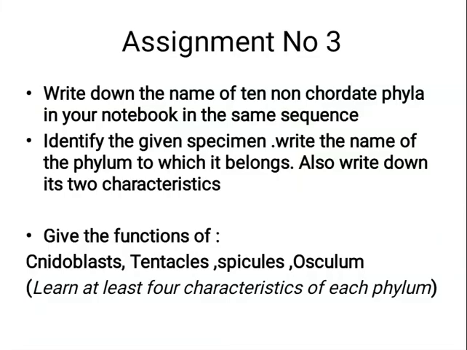Children, after learning these phyla, you will write down their characteristics and also attempt the assignment given. What you have to ideally do is, when you watch this PPT or video, as soon as this slide appears, take a screenshot. So it gets automatically saved in your gallery, and then whenever you feel like, attempt the questions and keep the answers ready. The answers will be given to you on Monday.